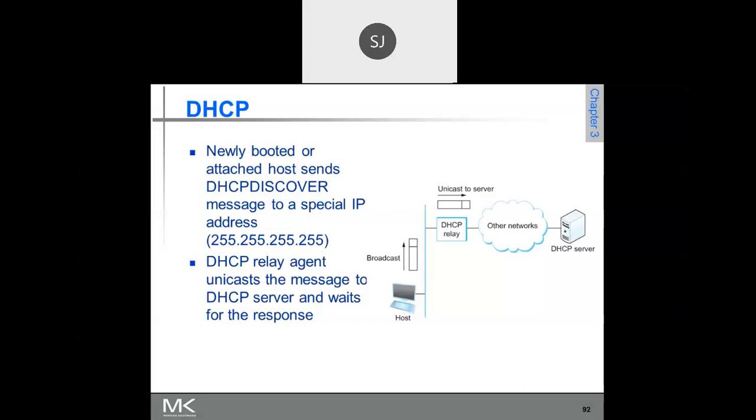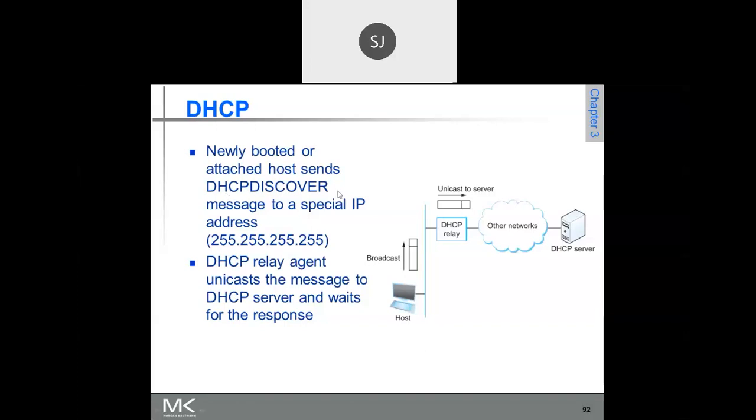How does DHCP work? It is again a client server model. The process running on your machine, a newly booted machine, is a client, and it wants an IP address. First it has to know who the DHCP server is, the location of the DHCP server.